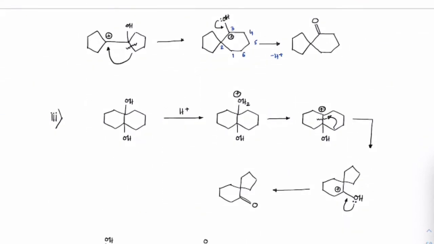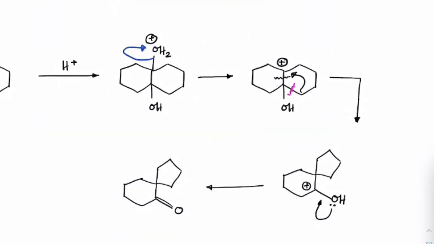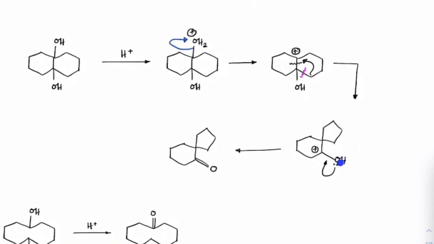Next, check out this case. If you have a case like this, it is also a diol, OH and OH in the presence of H plus. First OH2 has been formed, OH2 is removed, carbocation is formed, right? Now this time, the importance is the stability of the carbocation. So to increase the stability of the carbocation, the 6-membered ring will break here, and it will become a 5-membered ring, compressed to a 5-membered ring. And as it compresses to the 5-membered ring, this carbon will have OH, which will support the double bond, and this would be the final product.